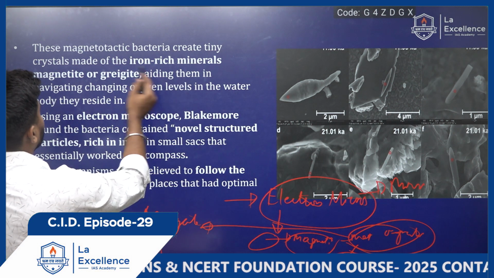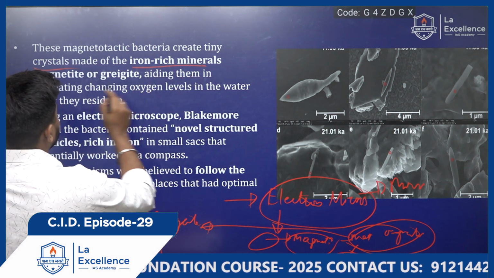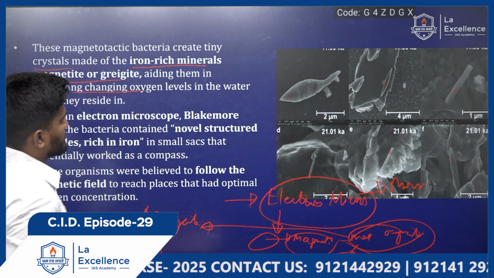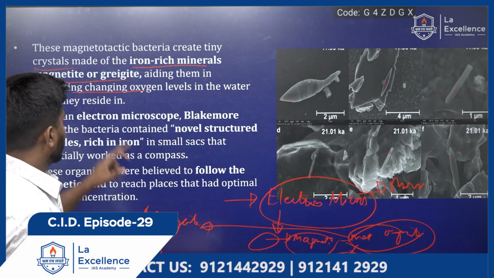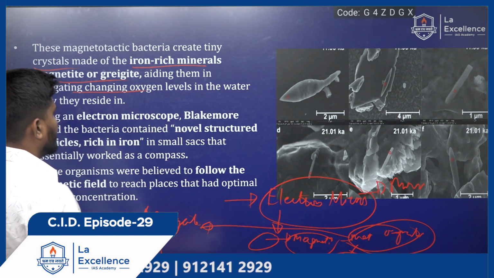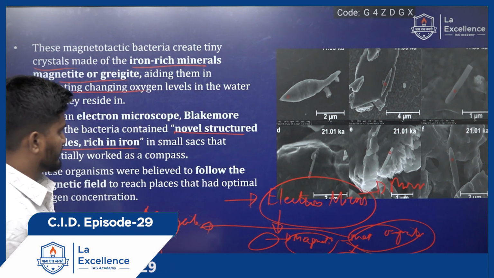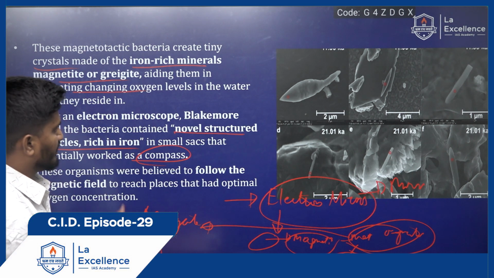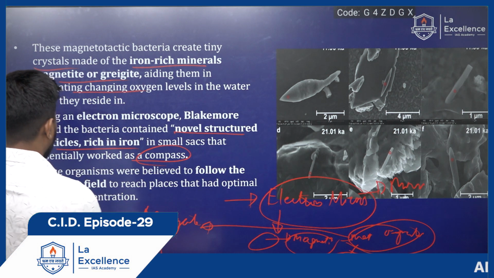Bacteria create tiny crystals made of iron-rich minerals such as magnetite or greigite, which help them in navigating the changing oxygen levels in the water body they reside in. Under the electron microscope, Blakemore saw novel structured particles rich in iron in small sacs that essentially worked as a compass, for navigating through water bodies in search of oxygen.